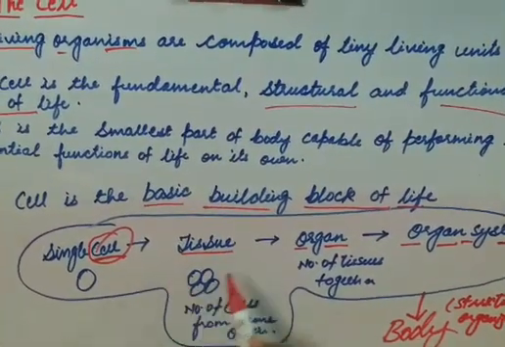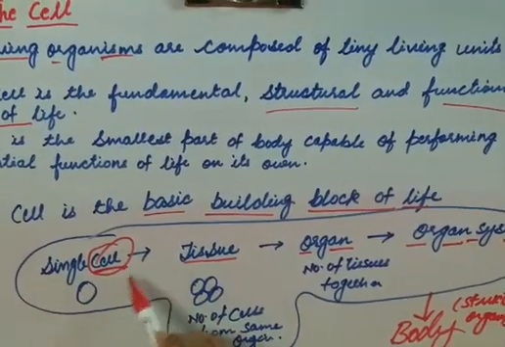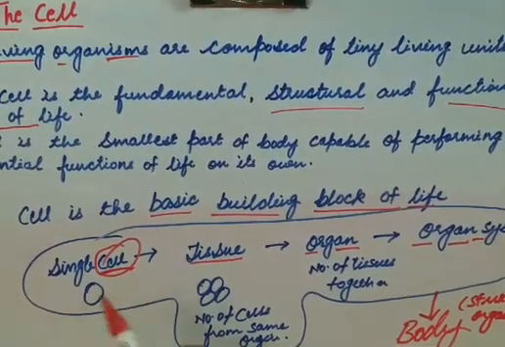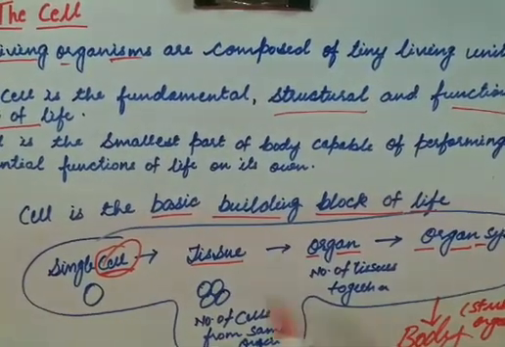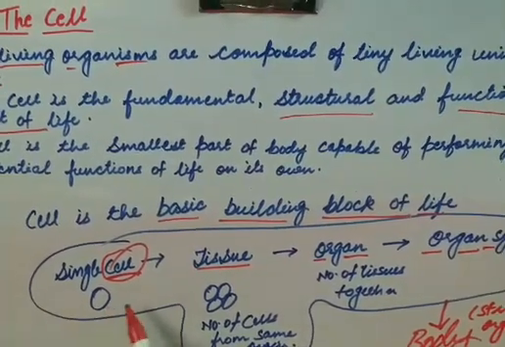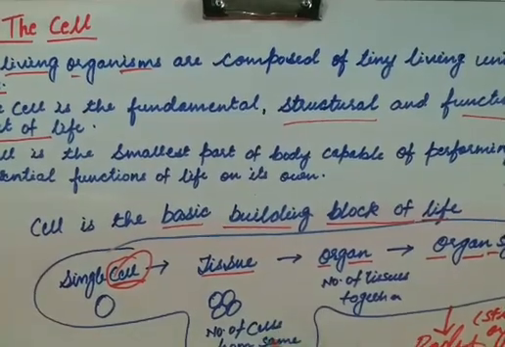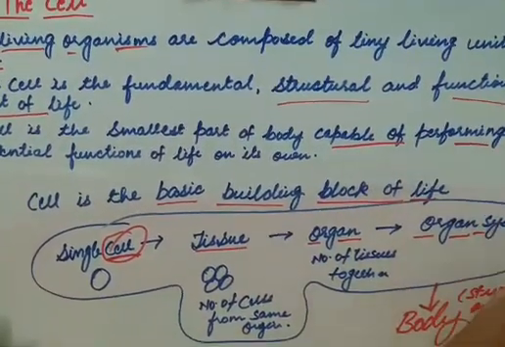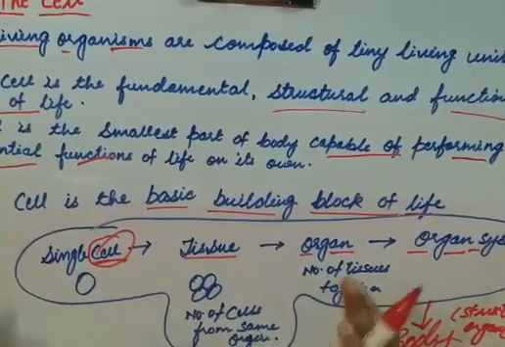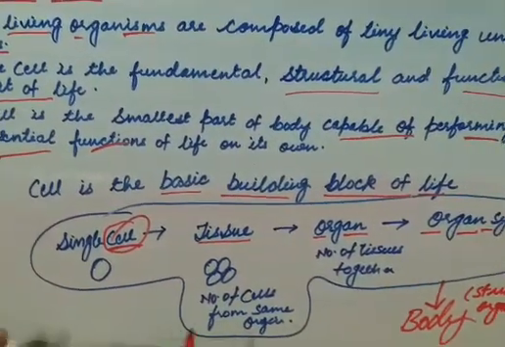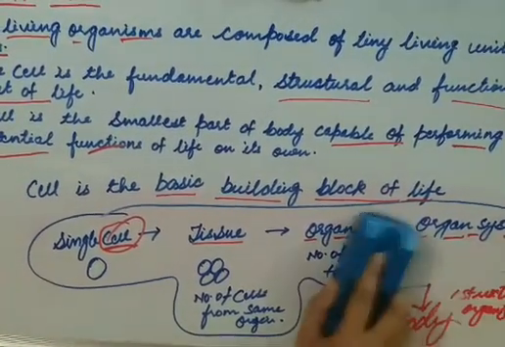Without cell, tissue cannot come, organ cannot come, organ system cannot come. So it is the fundamental structure of life. All this depends upon it. But the cell in itself is independent, capable of performing the essential functions. To make it more clear, I will connect you with another example.